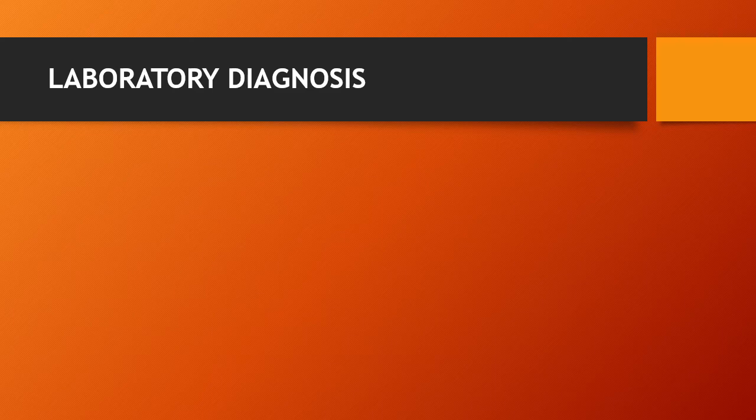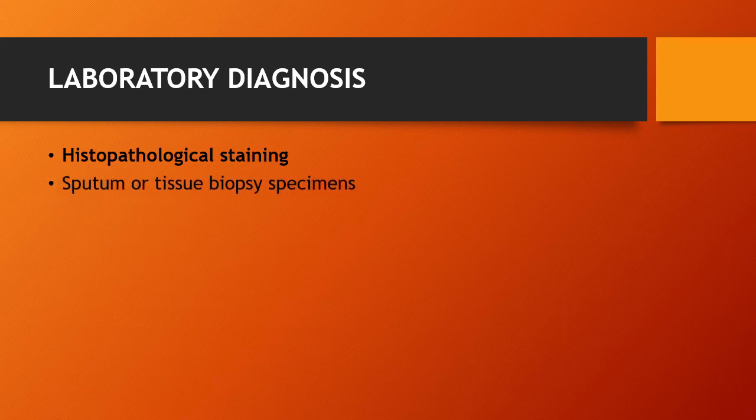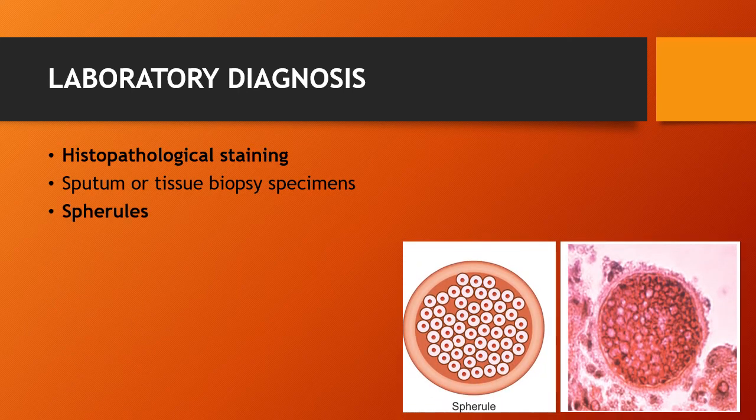Then the lab diagnosis. For that, you need histopathological staining like H&E stain, PAS stain, or GMS. The sample is sputum or tissue biopsy specimen, which demonstrates the spherules. So this is the spherules, and the stain here is PAS stain.